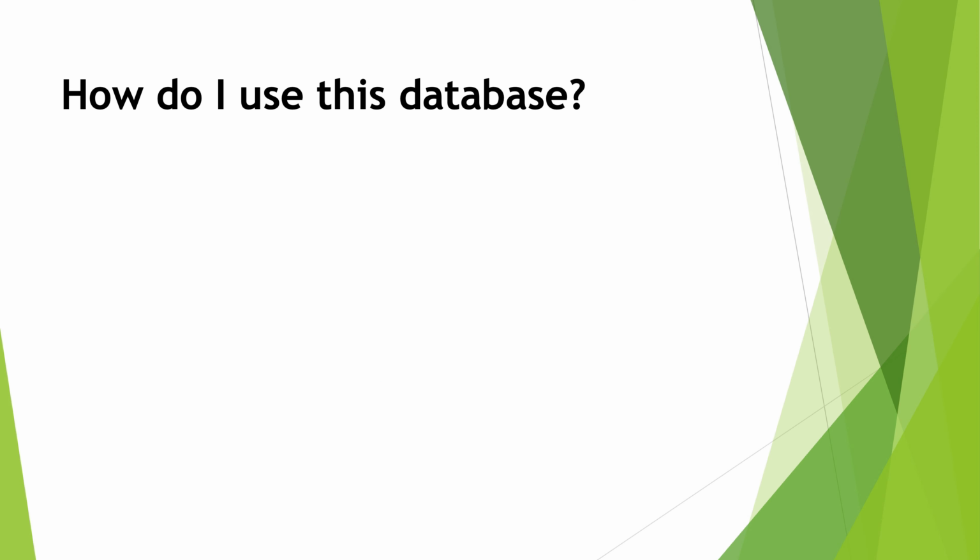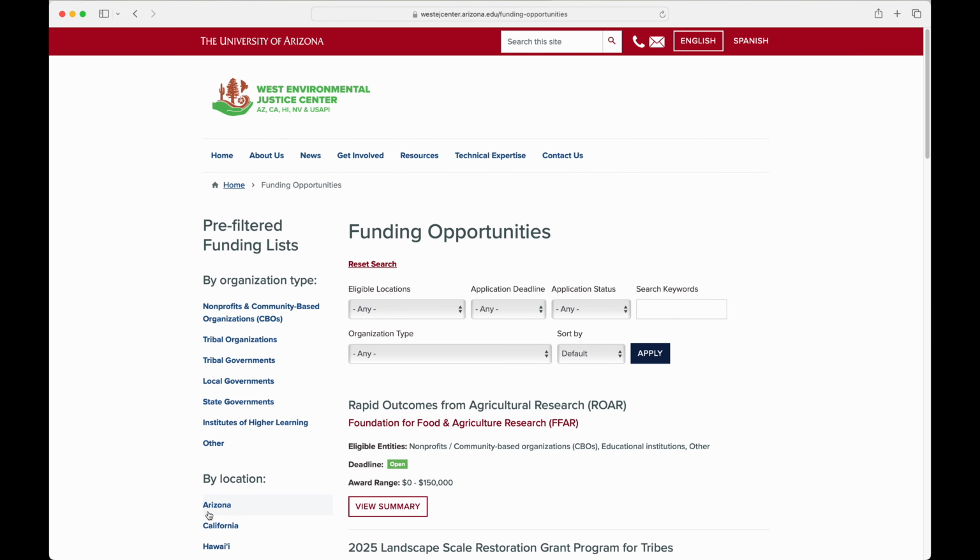How do I use this database? You can use one of our 4 pre-filtered funding lists or customize your search right from the very start, and you can use all the categories together to create your own funding list.